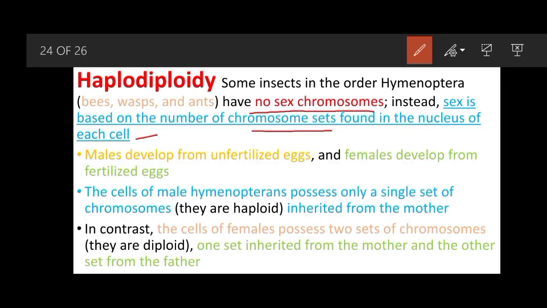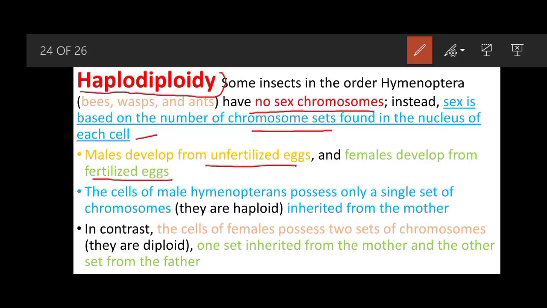So males mostly develop from unfertilized eggs, and females develop from fertilized eggs. I think this concept may be new for some people, and some people may have heard about it.